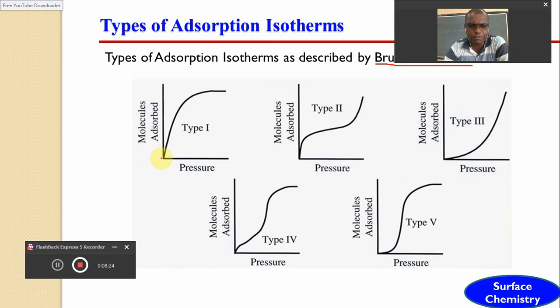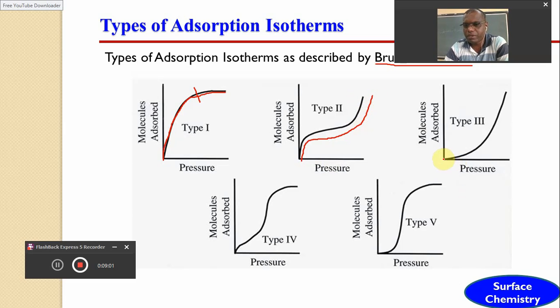Dear friends, in the first part, what is the nature of this graph? See here, the amount of molecules of the gas adsorbed increases sharply with the increase in pressure, and after a certain limit, though we increase the pressure, there is no increase in the amount of gas adsorbed, and this condition is called the saturation condition. In type 2, initially there is an increase in the amount of gas adsorbed, and after that there is no change though there is an increase in pressure, and again after increasing the pressure more there is an increase in the amount of gas adsorbed, and it goes on increasing.